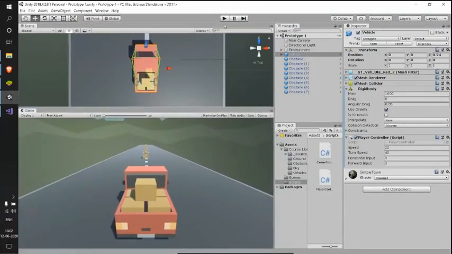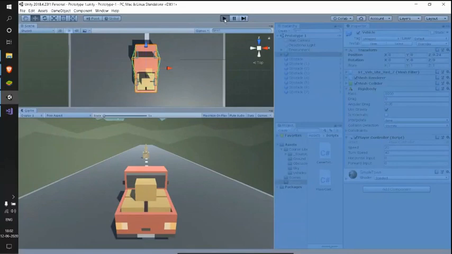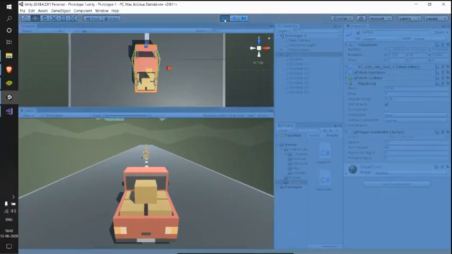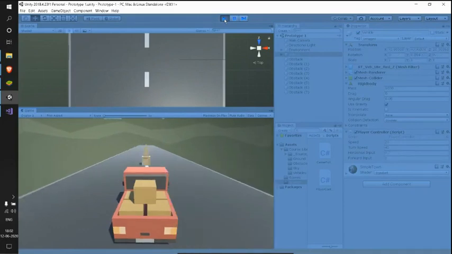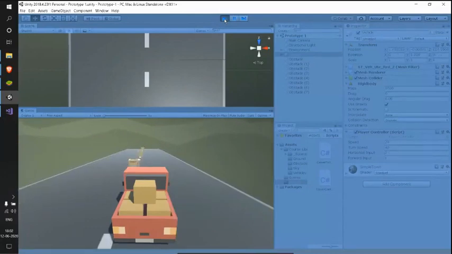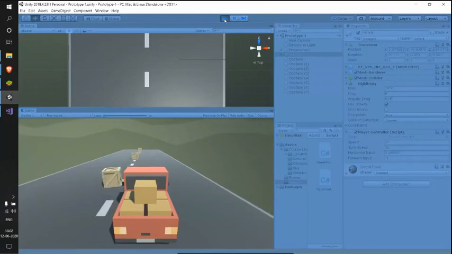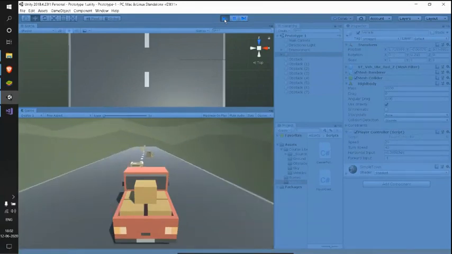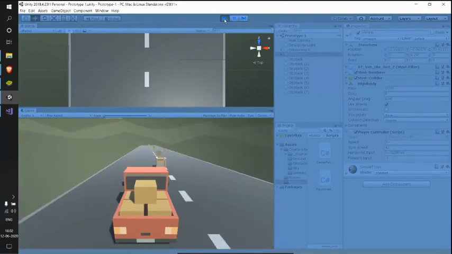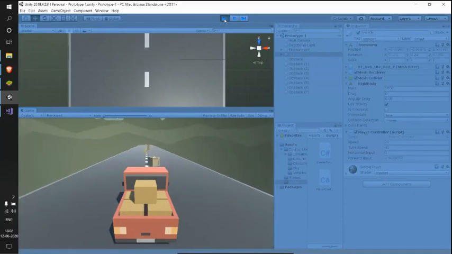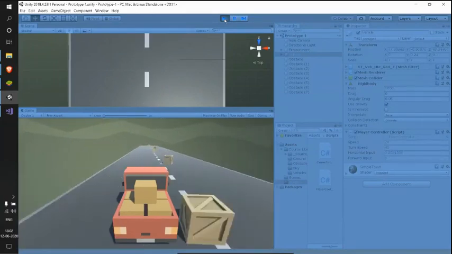Okay, let me go to my play mode. And yes, we are in our play mode now. In general, our car used to go on its own, but it waits until we give some input. See, we have this like this now. So whenever we give input, only then will we be moving, either forward or backward.